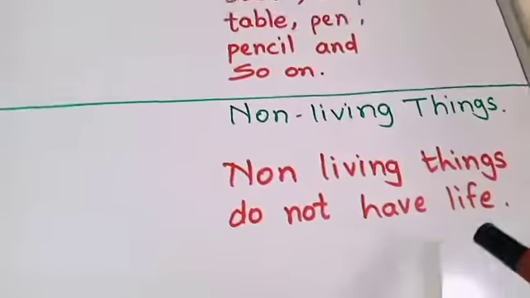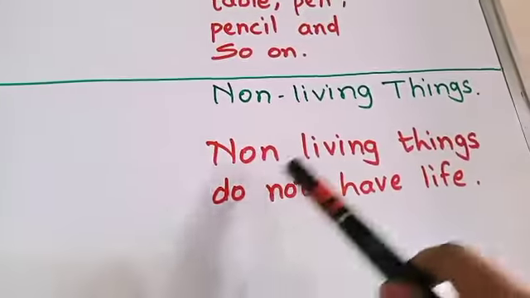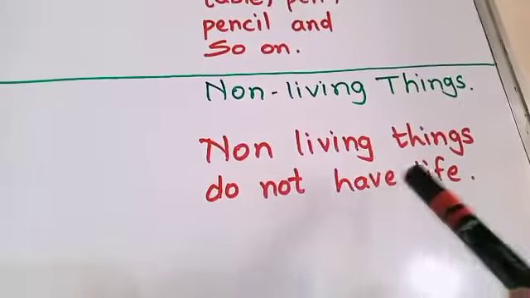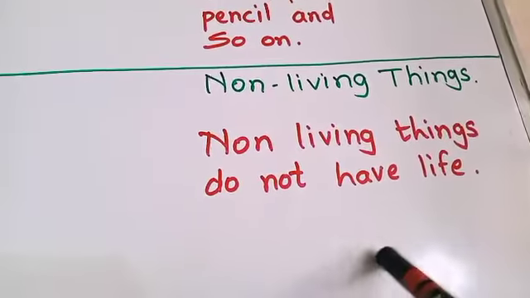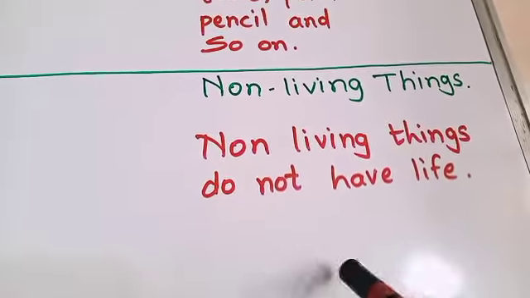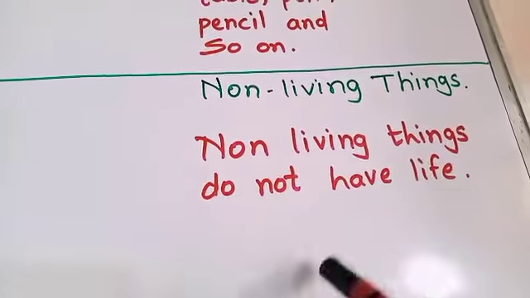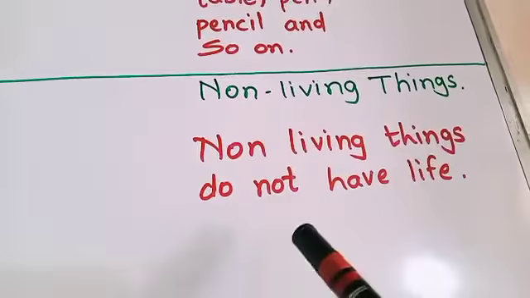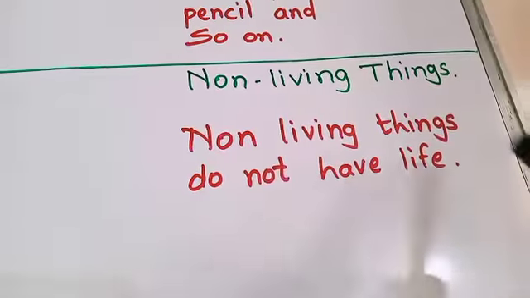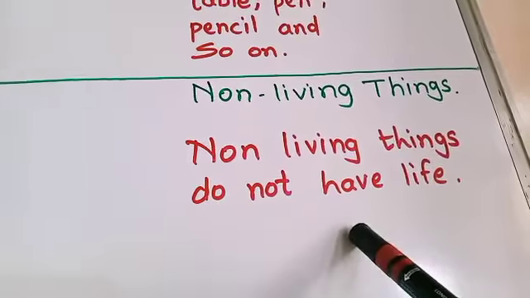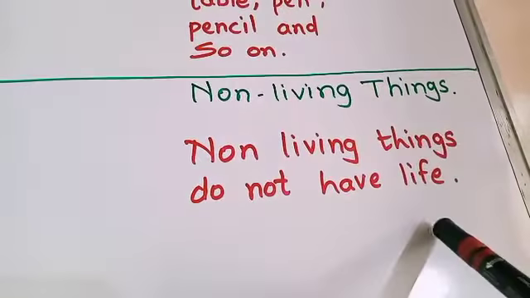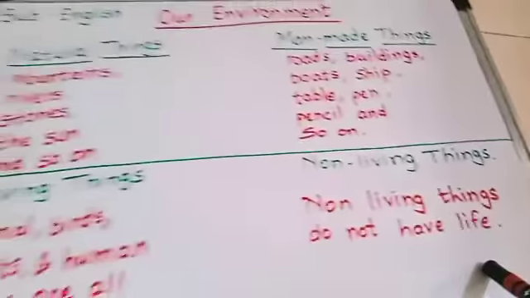And then non-living things, what do they mean? Non-living things do not have life because they are not able to breathe, they can't grow, they are not able to eat, they are not able to move from one place to another place. Understood?